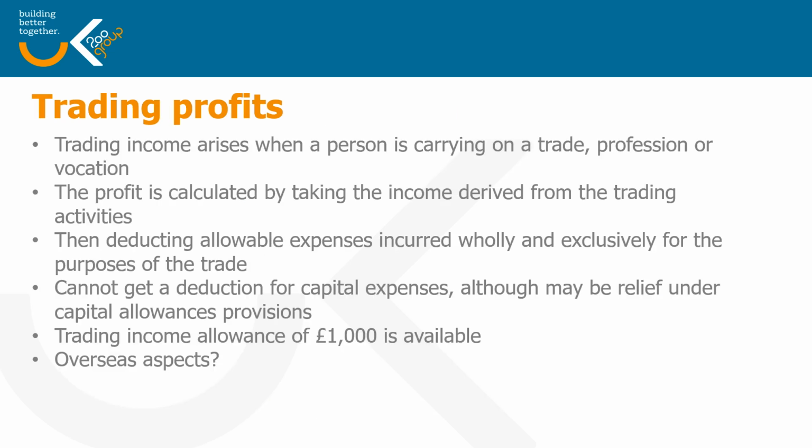Now let's have a look at the different sources of income. Trading profits arise where somebody is carrying on a trade, profession or vocation. And effectively, we take their income derived from trading activities and then we deduct allowable expenses which have been incurred wholly and exclusively for the purposes of the trade. Capital expenditure is not allowable as a direct deduction, but you may be able to get relief for capital allowances purposes. If your trading income is less than £1,000, there is something called the trading income allowance. And if your income is higher than that, then you may still be able to get a deduction for that amount.